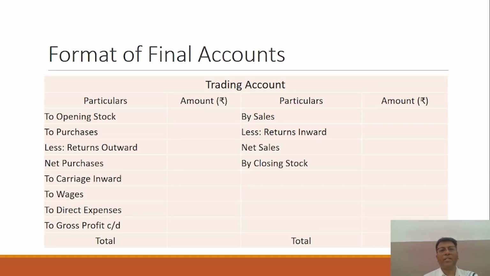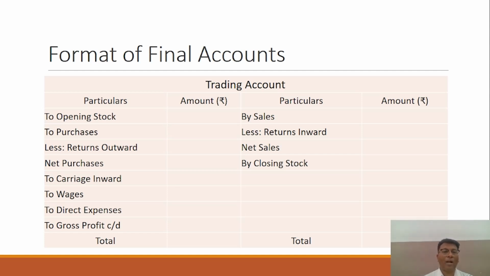You have to prepare these. So it is not tough for students to prepare the final accounts, but it is a lengthy process, because you are having the summary in the form of the trial balance. So I think it is not difficult for you. But exactly what is to be done: you have to mention each and every item displayed in the trial balance. So you have to take a particular item to the right place. Right place means it may have to be written in the trading account, mentioned in the profit and loss account, or maybe in the balance sheet.